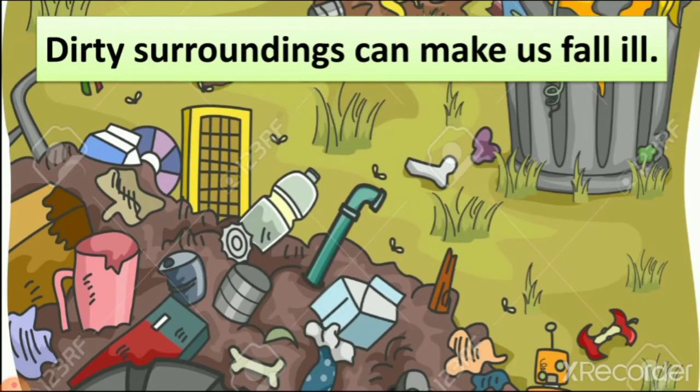Then, dirty surroundings can make us fall ill. It means if your surrounding is dirty, you become ill fast. Why? Because of this dirty surrounding, you can see flies here, and these flies spread different types of illness, right? So because of this, you fall ill and you get fever, you get cold and many things.